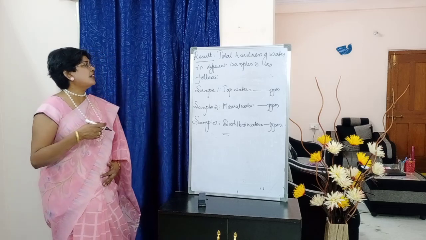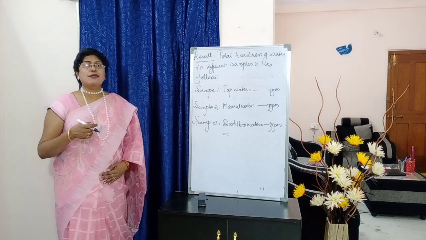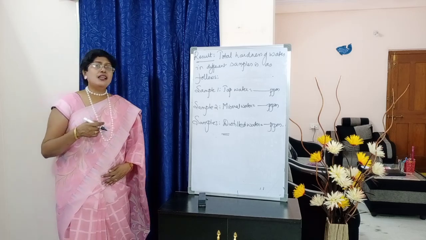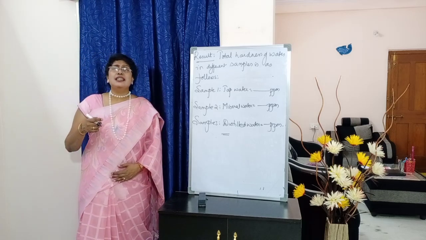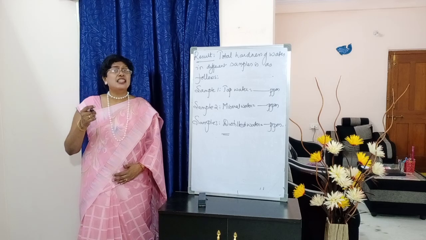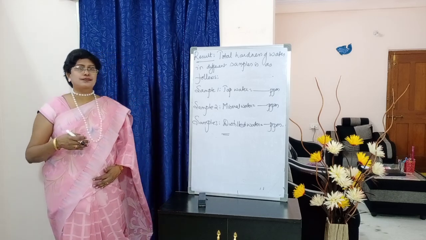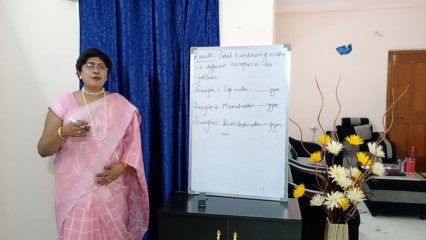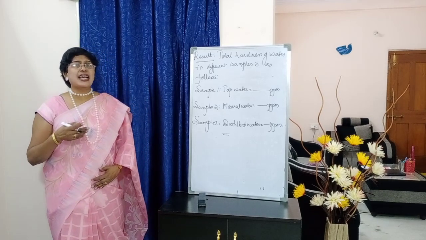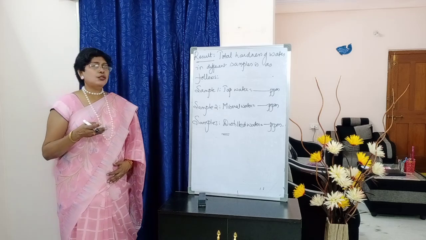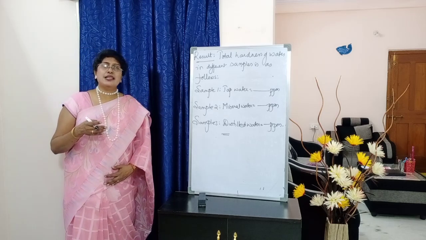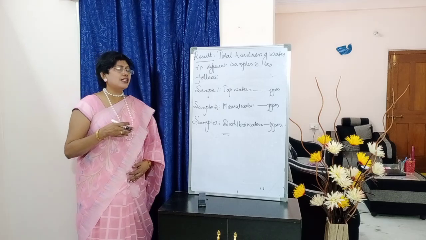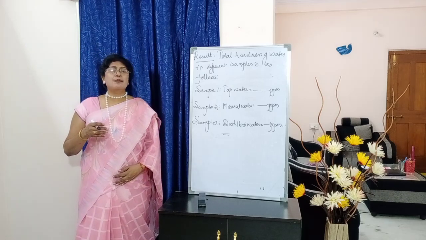So write down, put the side heading result. Total hardness of water in different samples. Total hardness of water in different samples is as follows. Below, sample 1 we have taken tap water, so it is equal to dash ppm. Sample 2 mineral water, it is equal to dash ppm, and sample 3 distilled water equals to dash ppm.